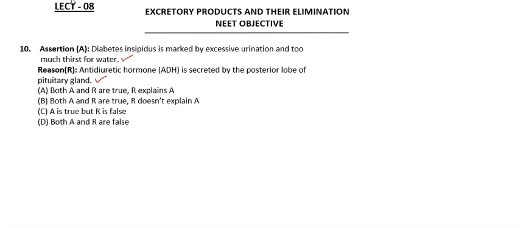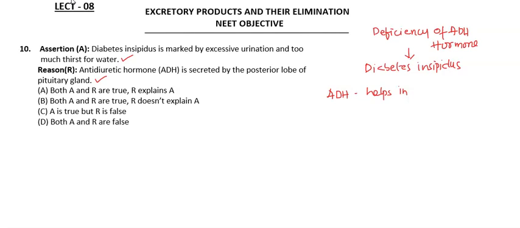Here, diabetes insipidus is actually caused when there is a deficiency of ADH hormone. The function of ADH, we know, is that it helps in reabsorbing water, right?